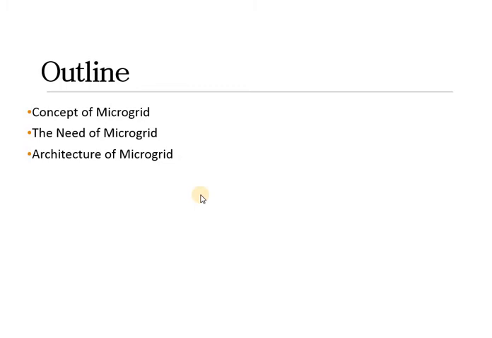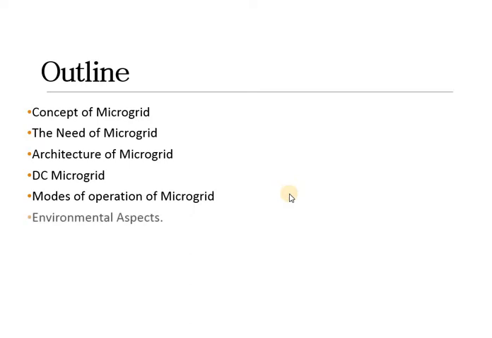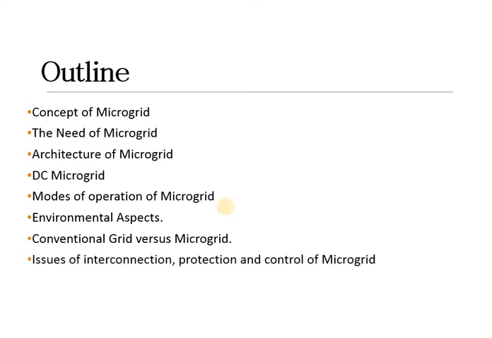Let us understand the outline of our discussion. We will understand the basic concept of microgrid, need of microgrid, architecture of microgrid, DC microgrid, then modes of operation of microgrid, then environmental aspects behind microgrid, then conventional grid versus microgrid, then issues of interconnection, protection and control of microgrid.